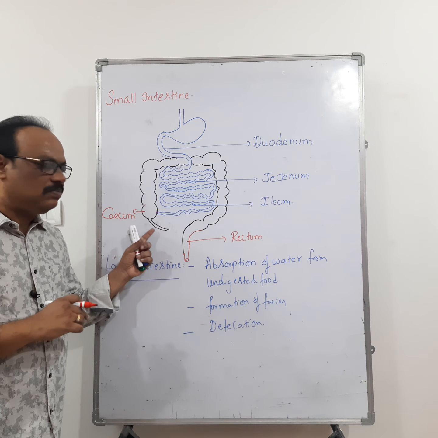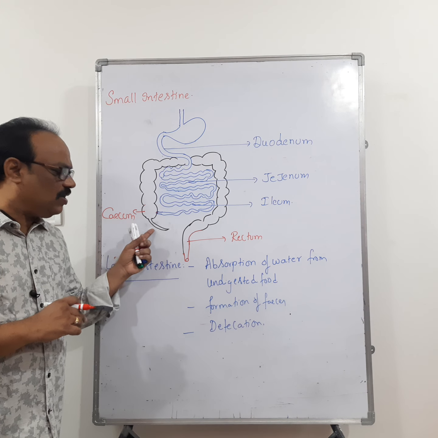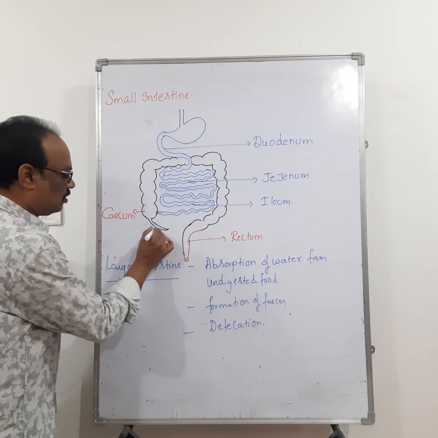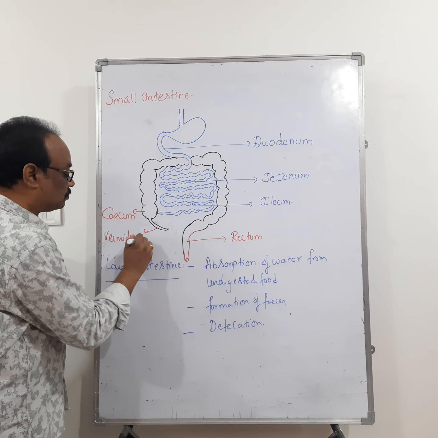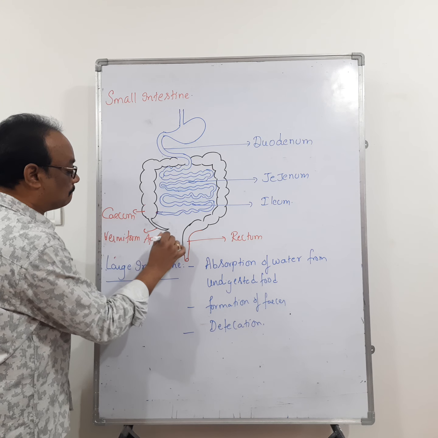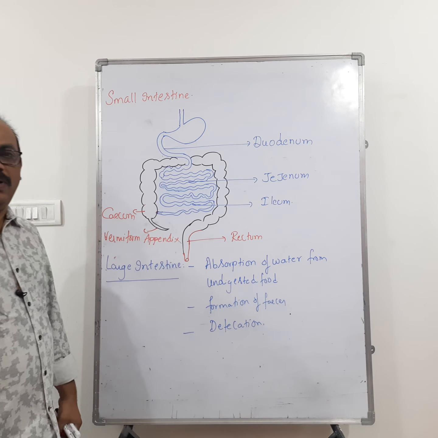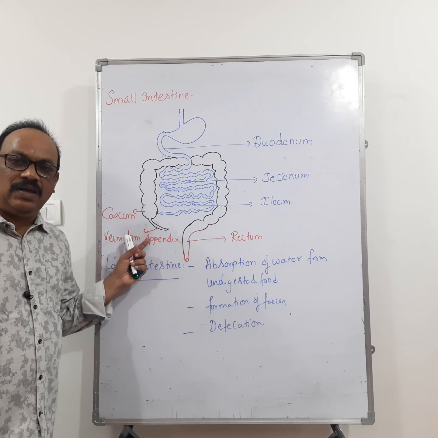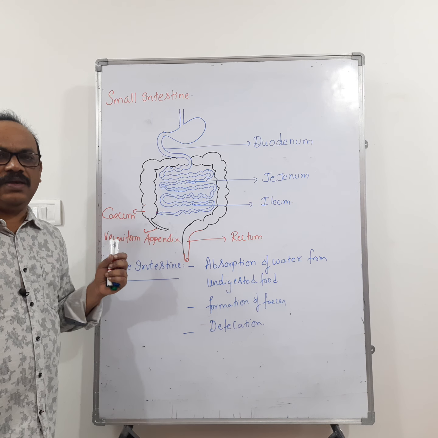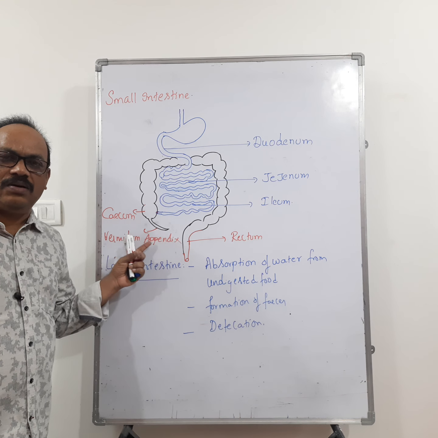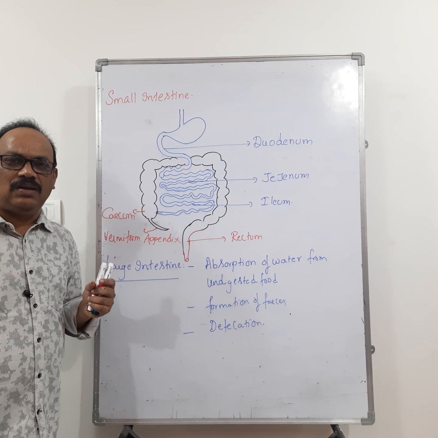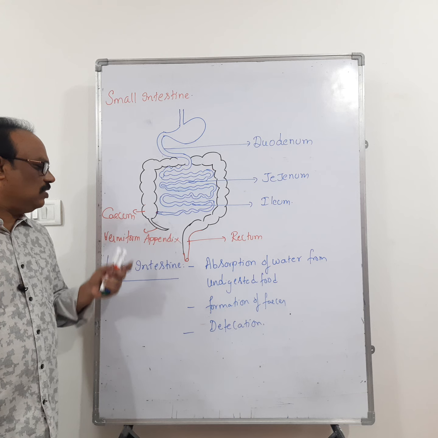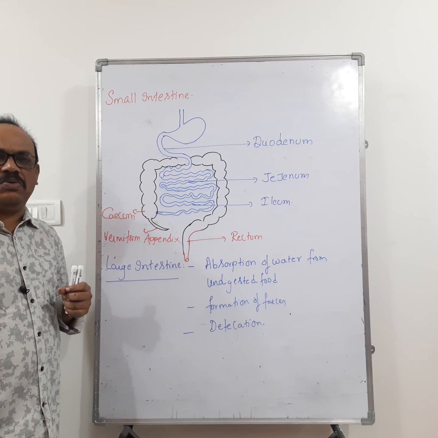Then from the cecum, a small blind finger-like projection appears. This is called the vermiform appendix. The vermiform appendix is a vestigial organ, and it is also called the abdominal tonsil. So the cecum opens into the colon.